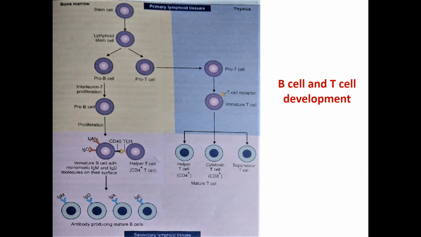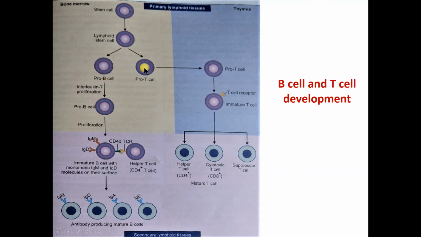Now, how are these B cell and T cell developed or matured? As I already told you, both cells are first synthesized from the bone marrow stem cell. This bone marrow stem cell will give rise to another type of stem cell, and we have seen what multipotent stem cell, totipotent stem cell, unipotent stem cell and pluripotent stem cell are. This stem cell gives rise to a pluripotent type of stem cell that is known as lymphoid stem cell. This lymphoid stem cell can differentiate into either the pro B cell or pro T cell.